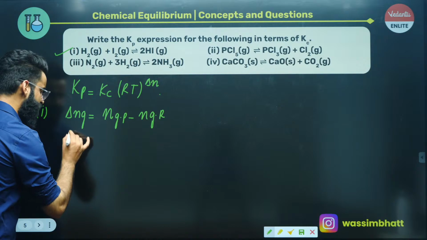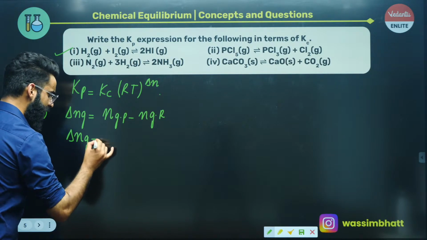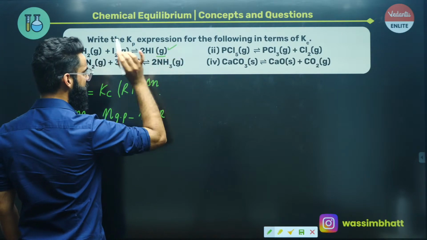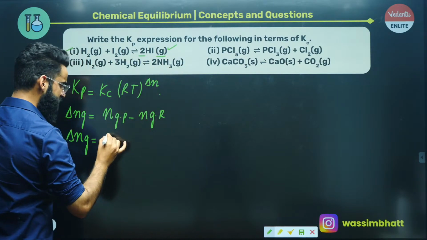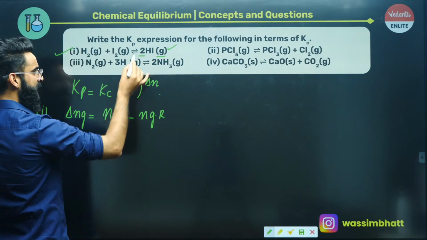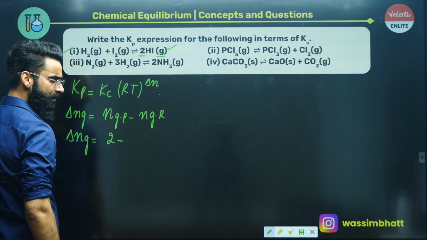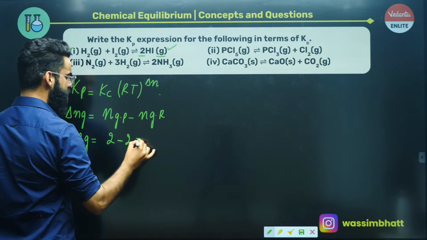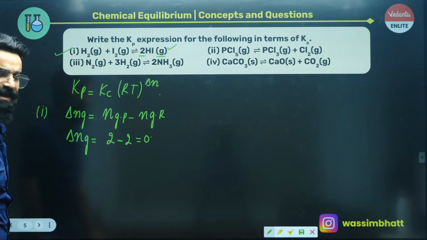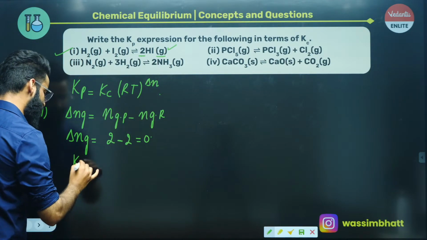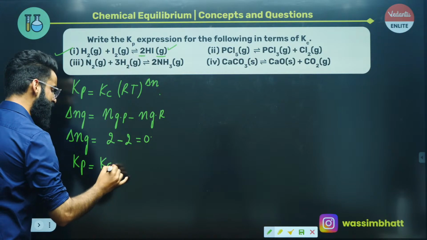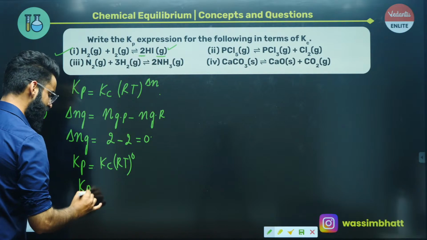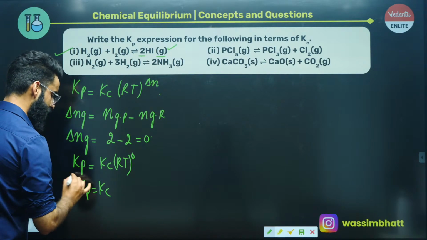Now for the first reaction, if I want to calculate delta Ng, it's going to be equal to number of moles of gaseous products. This is in gaseous state and we have its 2 moles. So number of moles of gaseous products in the first reaction is 2, minus number of moles of gaseous reactants, which is 1 plus 1, that comes out to be 2. So delta Ng value is 0. If delta Ng comes out to be 0, I'll write Kp in terms of Kc. Kp is equal to Kc (RT) raised to the power 0, and anything raised to the power 0 is 1. So for the first reaction, your Kp is equal to Kc.